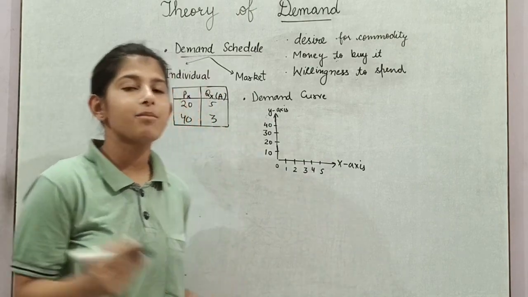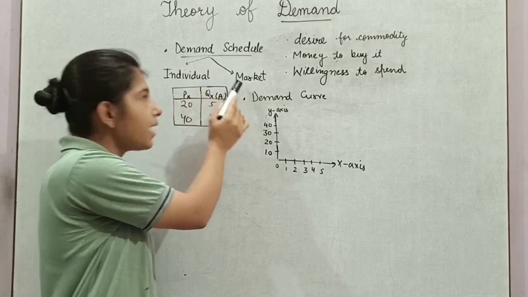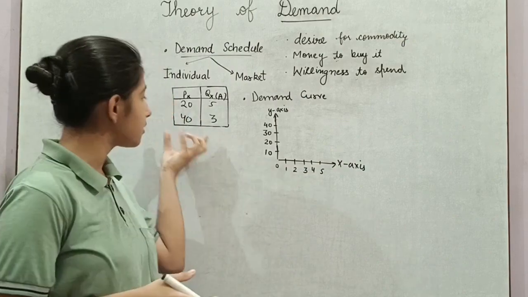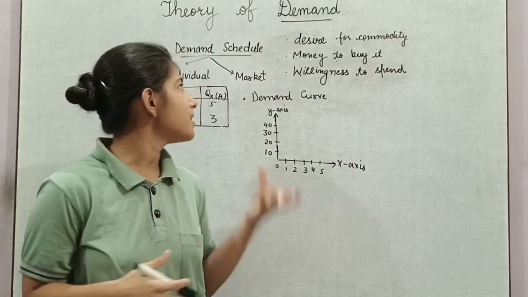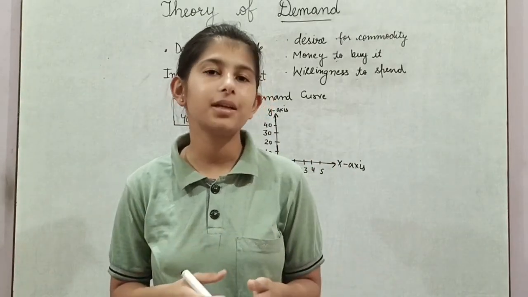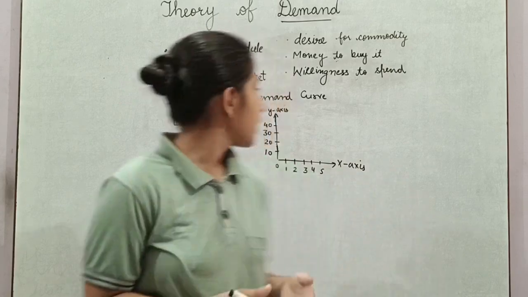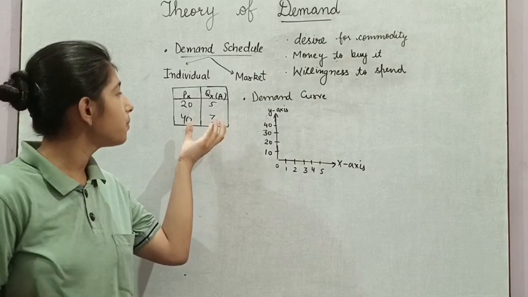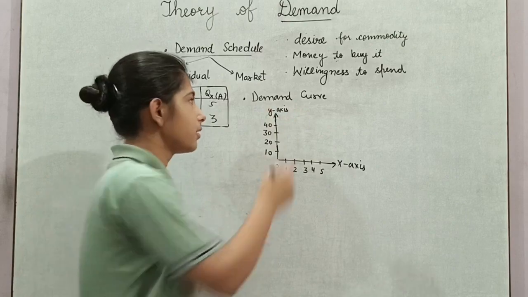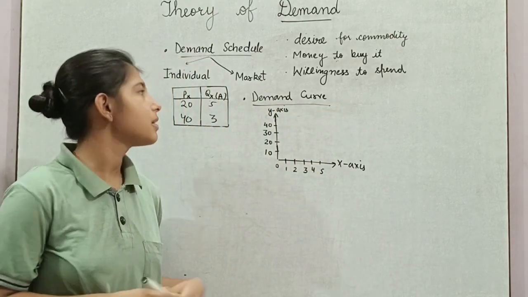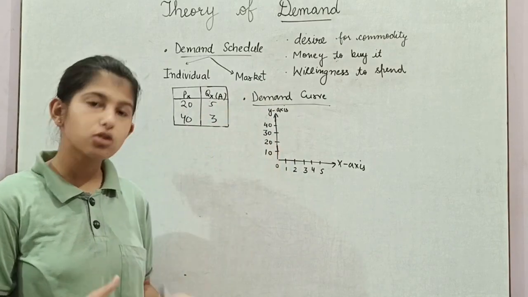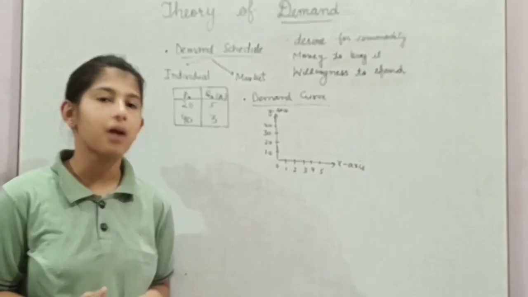Now, demand schedule can be categorized into individual demand schedule and market demand schedule. Individual demand schedule will be the table which will be showing this relation of a single consumer, whereas market demand schedule will be showing relation between price and demand of a commodity of all the consumers. Now, when you represent this relation graphically on a graph, then that is known as demand curve. So demand curve is nothing but just a graphical representation of demand schedule. Similarly, demand curve can also be categorized into individual and market demand curve.